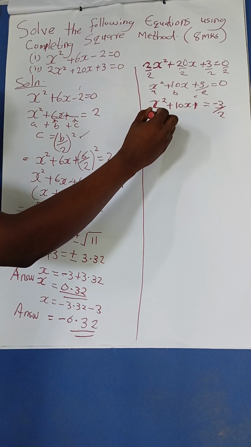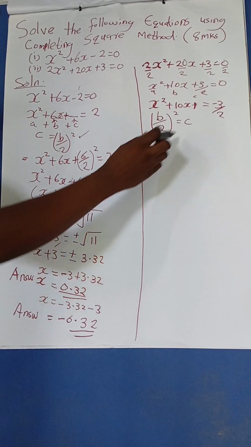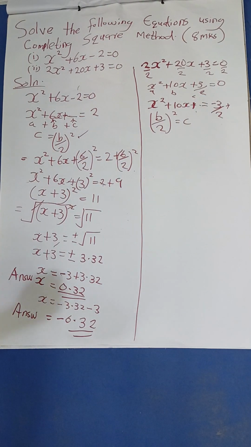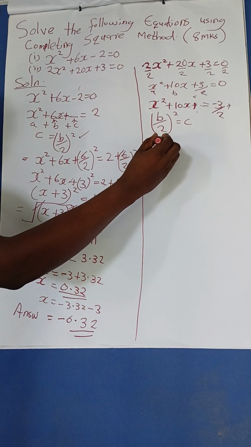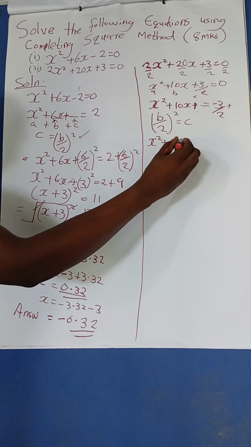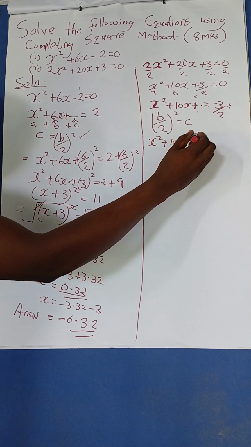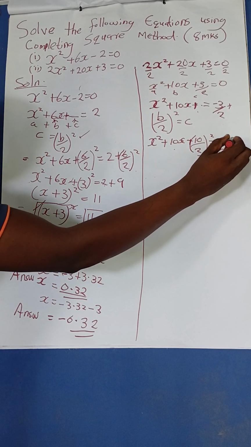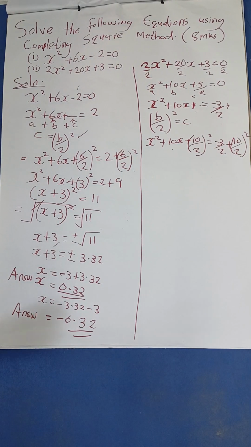B, that is, we are getting b over 2 squared, which is equal to c. Now we have to get c here, so you'll add it here. The same thing, you'll also add it to the other side. So that is very easy. So what I will do, it will be x squared plus 10x plus 10 over 2 squared, because it's our b, equals negative 3 over 2 plus 10 over 2 squared. Good. I think you can see, very easy.